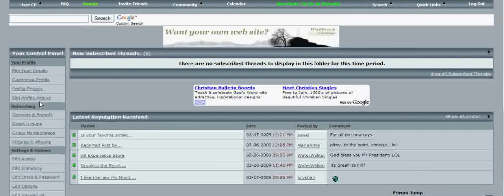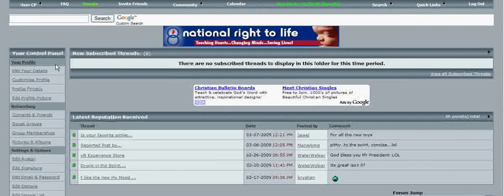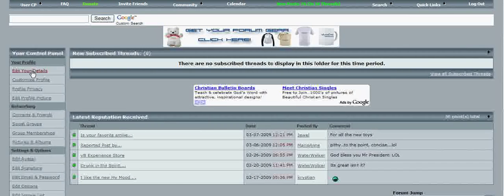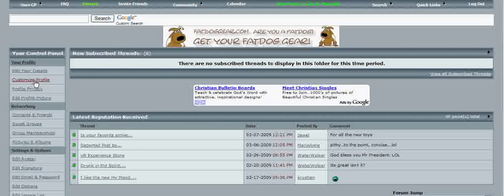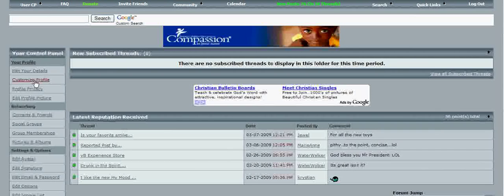I'll give you a little bit of information about those. Your profile: edit your details, customize profile. This is just for your profile, which is what people see when they go to your profile.